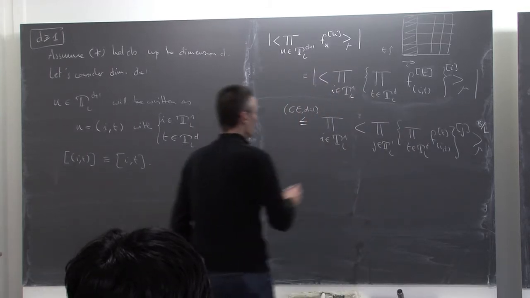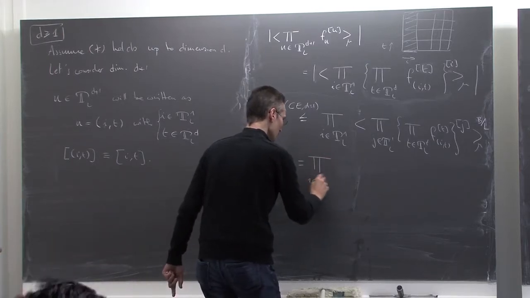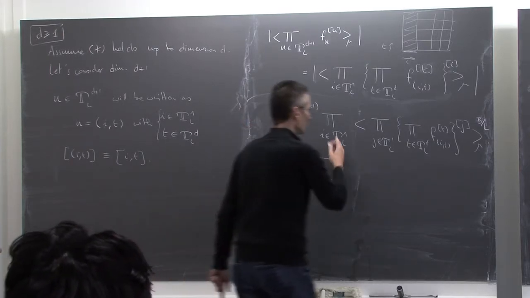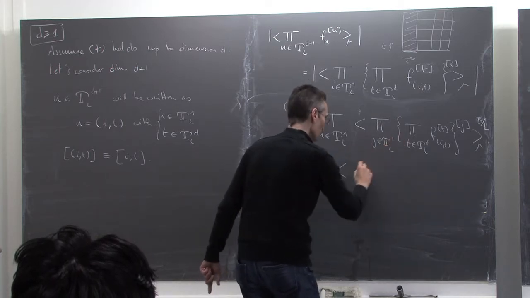Then this I can rewrite as the product over i in T_1^L. This does not move, but this guy I can write differently. I will interchange the products.